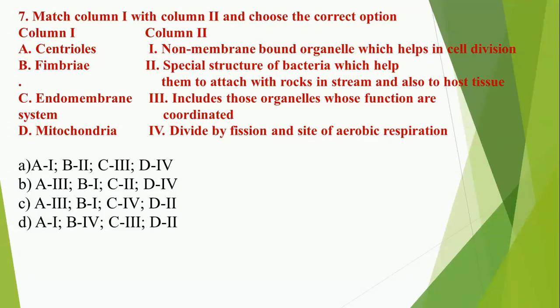non-membrane bound organelle which helps in cell division. Fimbriae, special structure of bacteria which help them to attach with rocks in stream and also to host tissue. Endomembrane system includes those organelles whose functions are coordinated, and we know that endomembrane system comprises endoplasmic reticulum, Golgi bodies, lysosomes and vesicles. Mitochondria, of course, they are the site of aerobic respiration divided by fission.